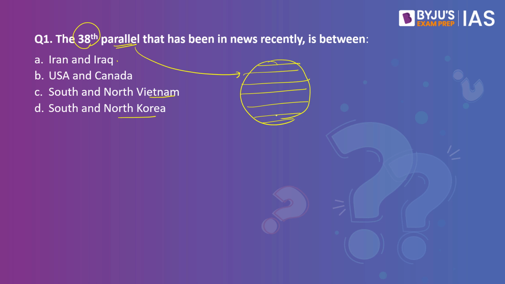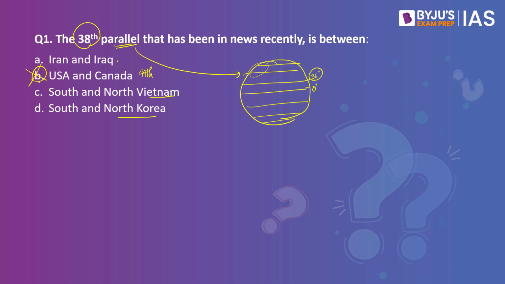So look at all the options. There's an easy way to eliminate this. You have Iran and Iraq, USA and Canada. If you had to have the 38th parallel, you have a rough estimation of how far it would be from the equator. So consider that and you will see that USA and Canada are going to be way above that. In reality, this is at the 49th parallel. So you can eliminate USA and Canada.